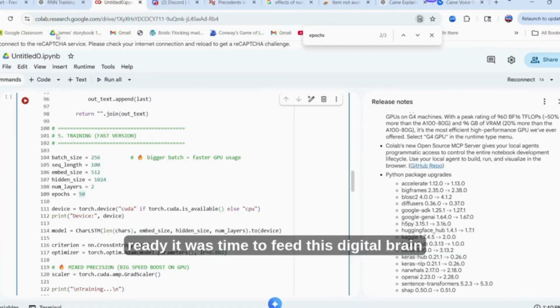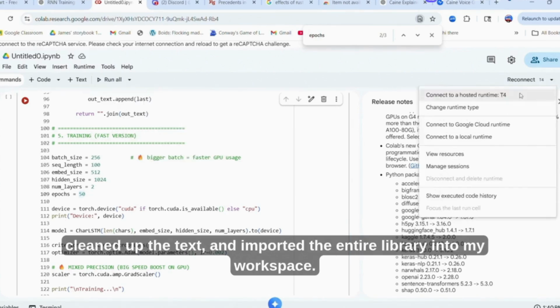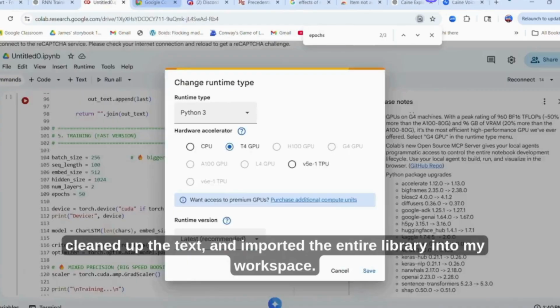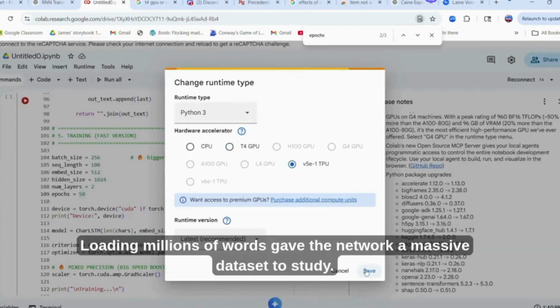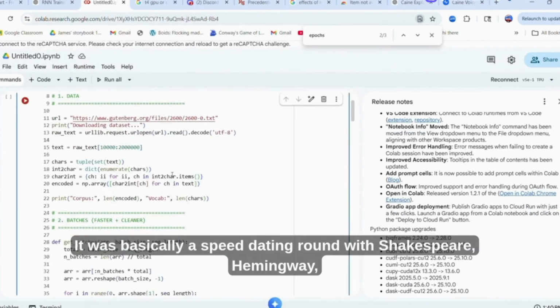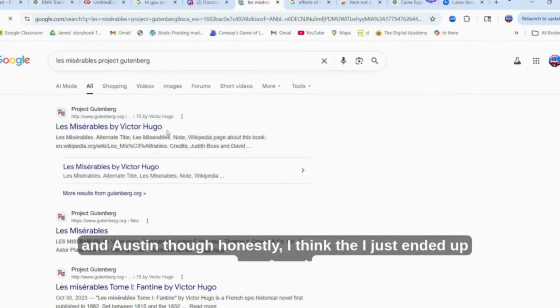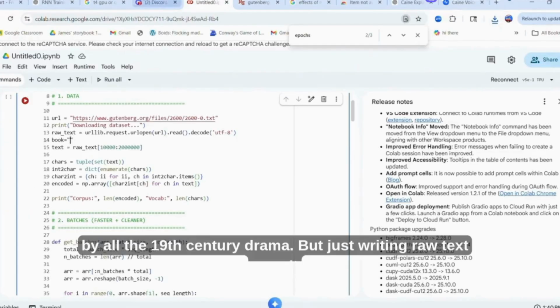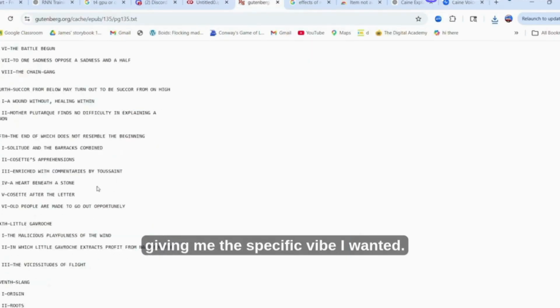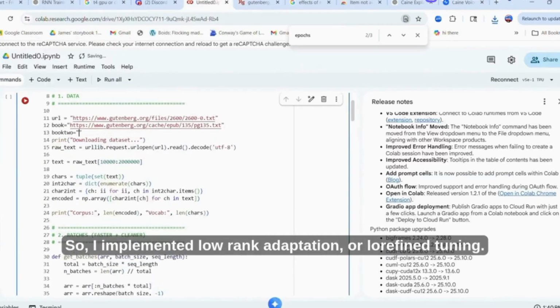With Colab ready, it was time to feed this digital brain some actual data. I gathered a massive collection of classic novels, cleaned up the text, and imported the entire library into my workspace. Downloading millions of words gave the network a massive dataset to study. It was basically a speed dating round with Shakespeare, Hemingway, and Austen. So honestly, I think the AI just ended up confused by all the 19th century drama. But just reading raw text wasn't gonna give me the specific vibe I wanted. Plus, I didn't want my free cloud GPU to literally catch fire.